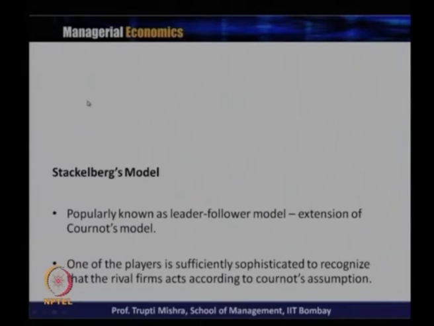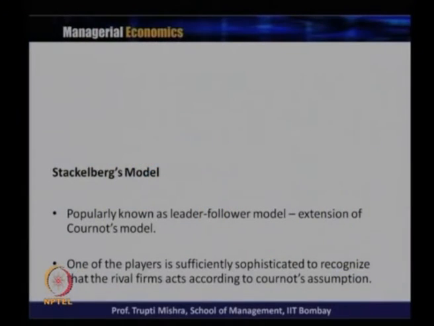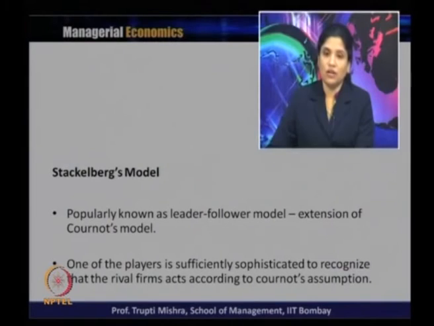Then we will take the case of another non-collusive model that is generally known as the Stackelberg model, and this is an extension of the Cournot model, and this is popularly known as the leader-follower model. And here one player is sufficiently sophisticated to recognize that the rival firm acts according to the Cournot assumption.